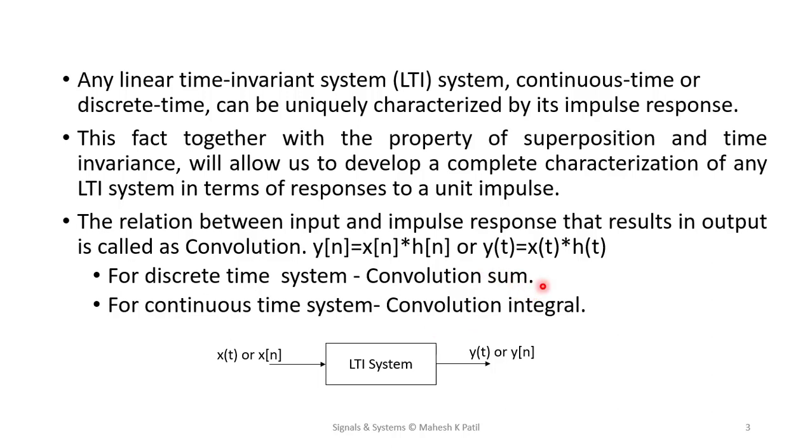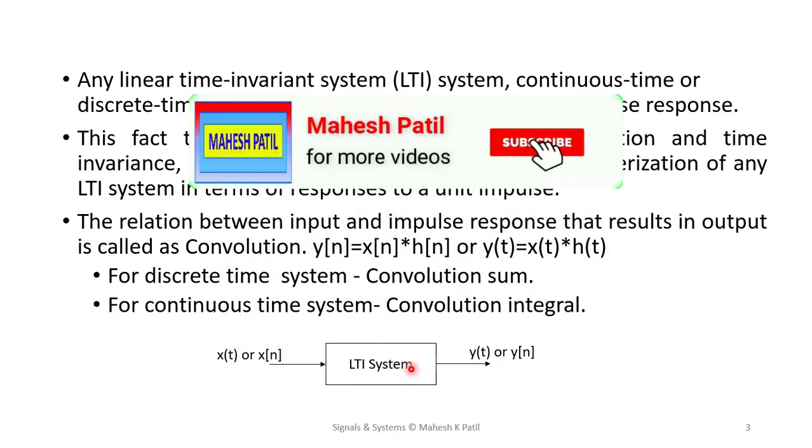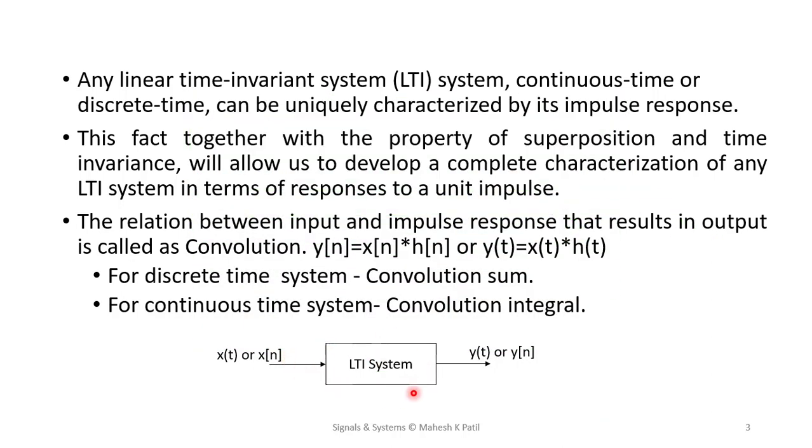So both the convolution sum and convolution integral we are going to see here. You can consider this LTI system here. To this system, input is applied. This input is either x(t) or x[n], and we get the output as y(t) or y[n]. So this is the general representation of an LTI system.